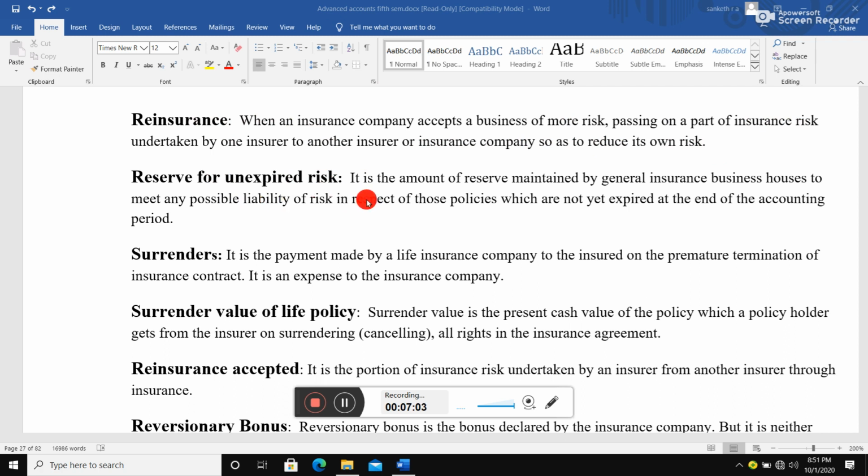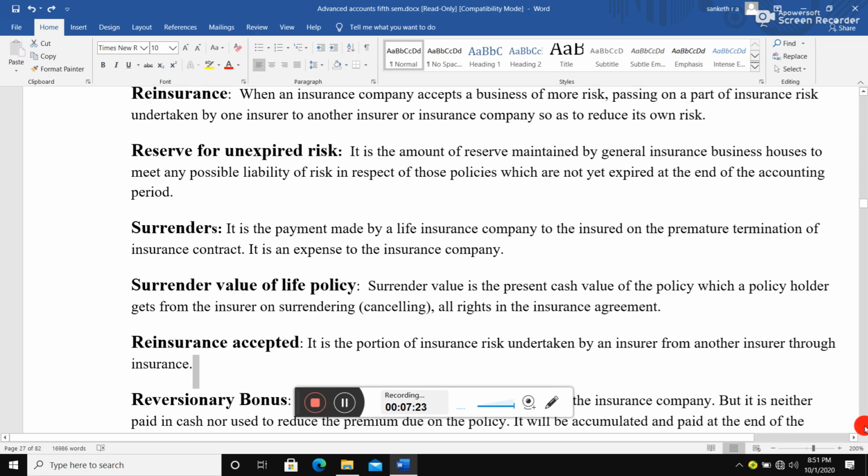Next, reserve for unexpected risk. Here also there will be a reserve for unexpected risk. It is the amount of reserve maintained by general insurance business houses to meet any possible liability of risk in respect of those policies which are not yet expired at the end of the accounting period. Let it be, in the next classes I can explain you the things.